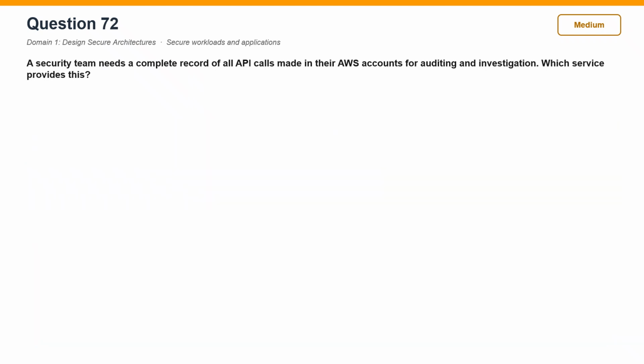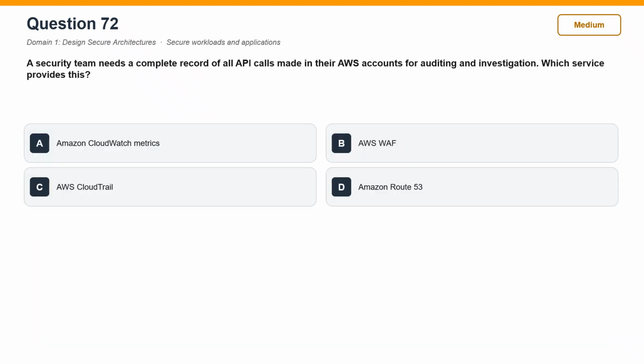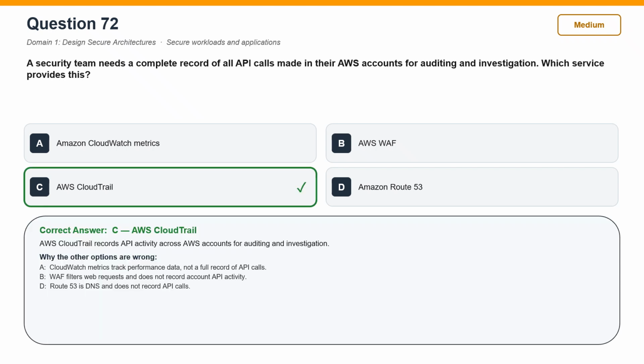Question 72. A security team needs a complete record of all API calls made in their AWS accounts for auditing and investigation. Which service provides this? The correct answer is C. AWS CloudTrail. AWS CloudTrail records API activity across AWS accounts for auditing and investigation.